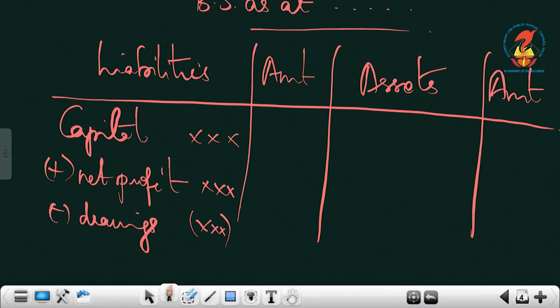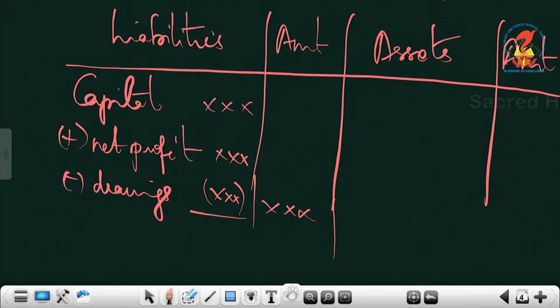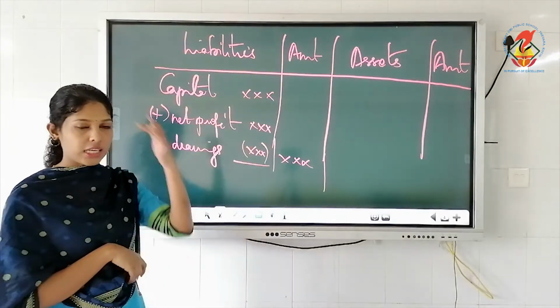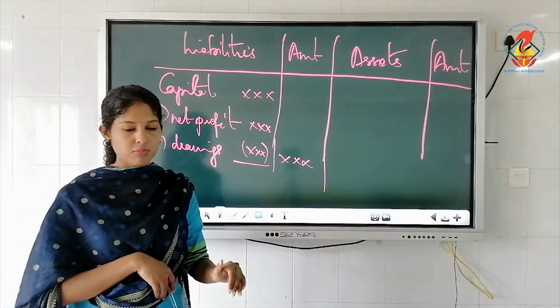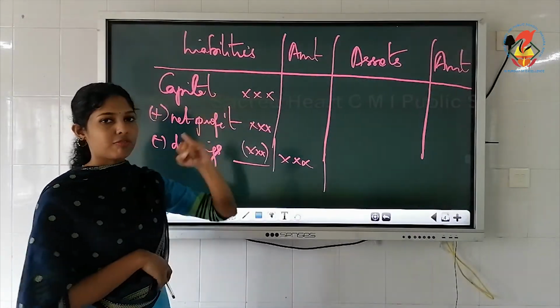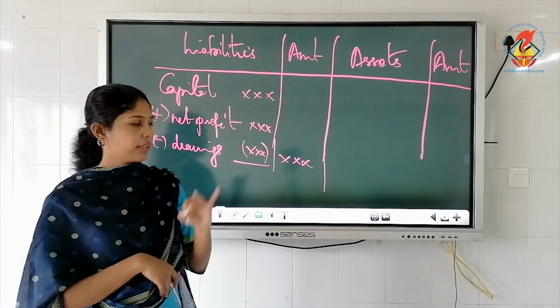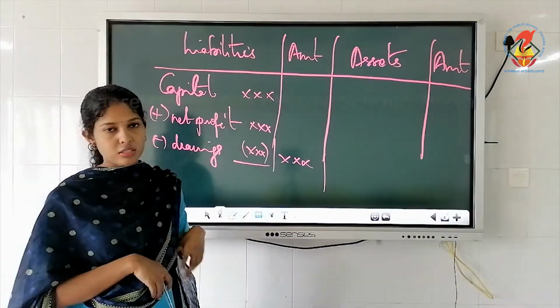All these we have done under the accounting equation. So when you write capital on the liability side, you have to adjust these two items. Add your net profit. If it is a net loss, deduct it. Then deduct your drawings also.